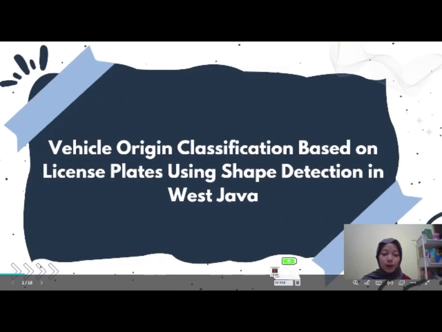Today, we are going to present a topic titled Vehicle Origin Classification based on license plate using HOG detection in West Java. This topic is important because it helps identify the origin of vehicles from different regions in West Java through license plate analysis, which can support transportation management, surveillance, and data classification. We hope this presentation gives you a clear understanding and leads to meaningful discussion afterward. Let's begin.